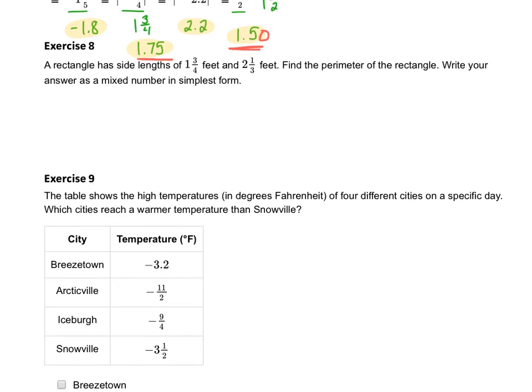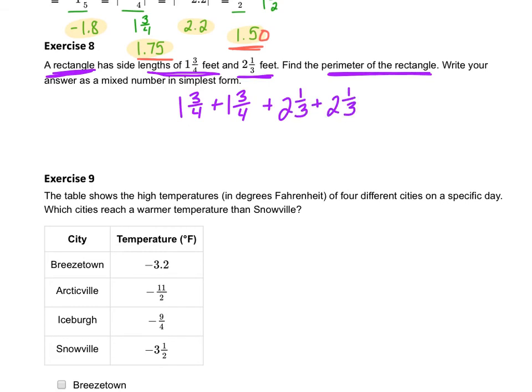All right, number 8 says a rectangle has side lengths of 1 3/4 feet and 2 1/3 feet. Find the perimeter of the rectangle. You guys did perimeter before. Perimeter is where you add all the sides up, and if it's a rectangle, it's going to have 4 sides. Also, if it's a rectangle, that means there's 2 lengths and 2 widths on it. And so I'm going to add those numbers up. So I'm going to do 1 3/4 plus 1 3/4 plus 2 1/3 plus 2 1/3. I'm just going to add them all together.